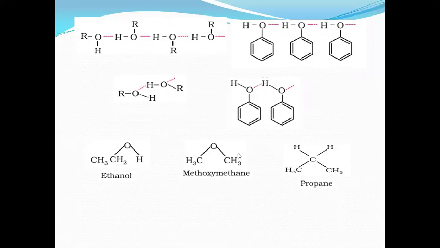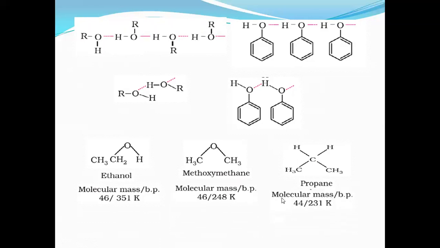Methoxymethane, C2H6O. Propane, C3H8. All three have almost the same molecular mass. Ethanol has a molecular mass of 46, methoxymethane 46, and propane 44. That means the molecular mass is almost the same.